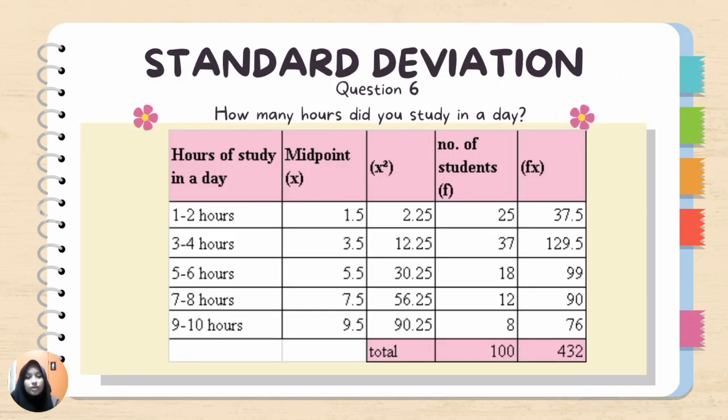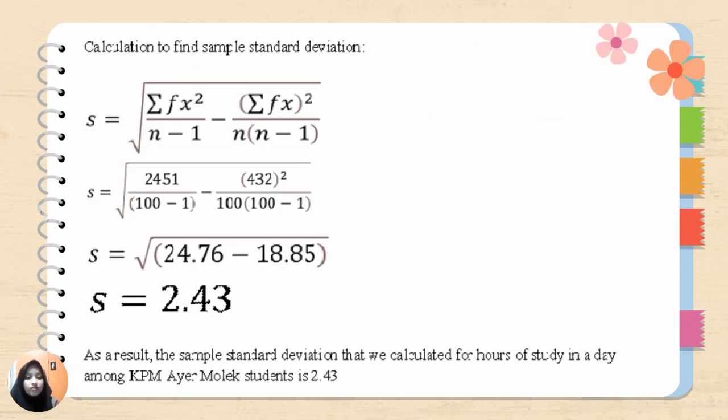For question 6, which is how many hours did you study in a day, I have also calculated the midpoint, x squared, number of students, which is frequency that was gathered from the data that we surveyed, and also the multiplication of f and x. So as a result, the sample standard deviation that we calculated for hours of study in a day among KPM Ayer Molek students is 2.43.